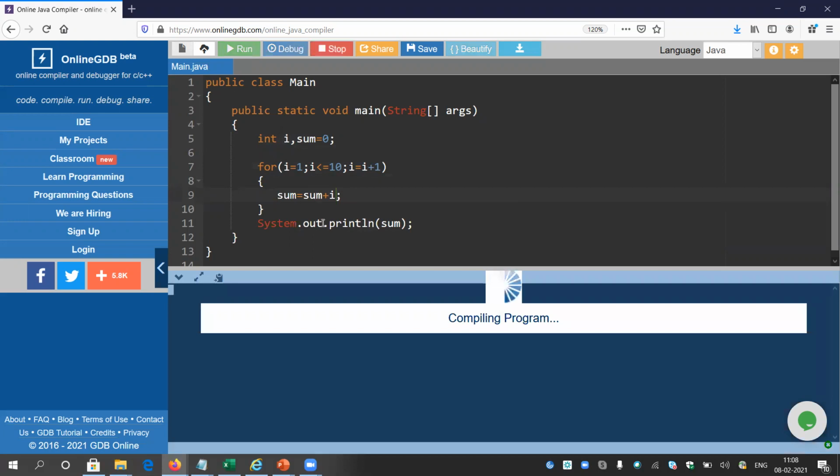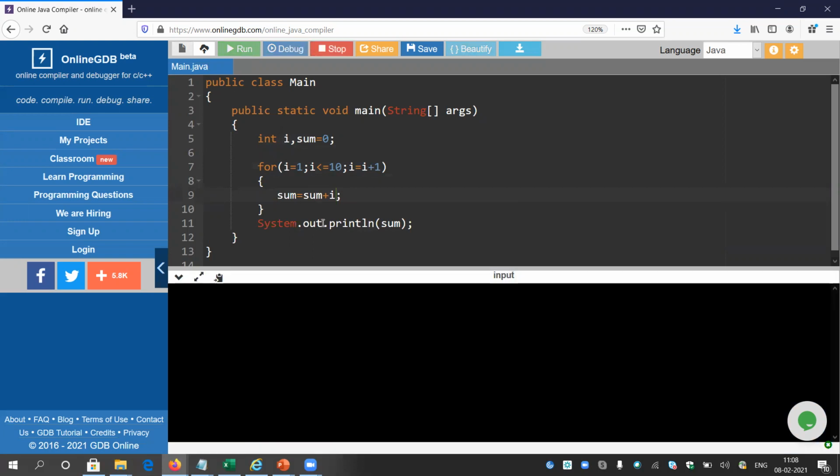I am weak in mathematics, so I don't know what the sum of 1 to 10 is. Let's see. Okay, the server is taking some time. It is 55. Okay, so the answer is 55.